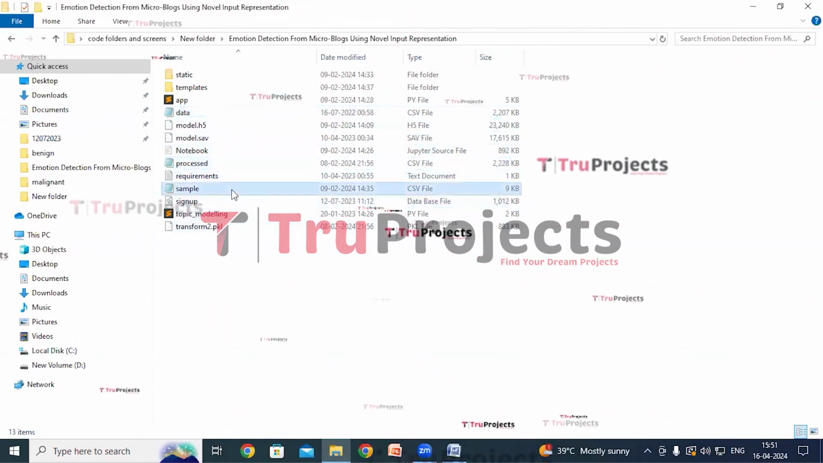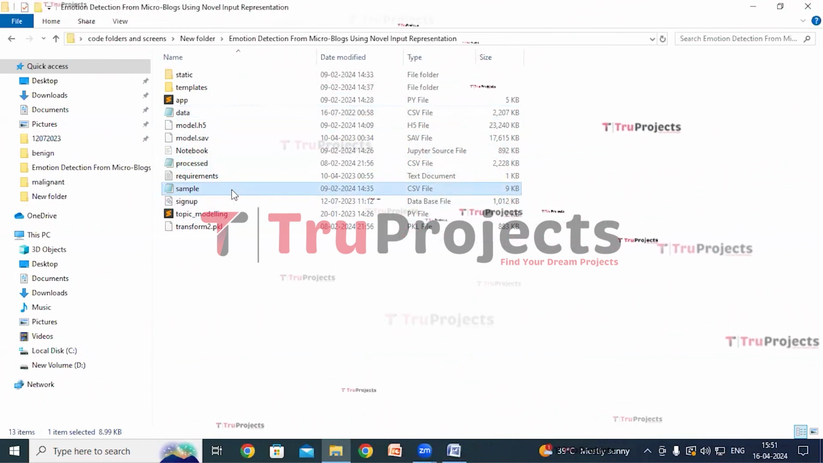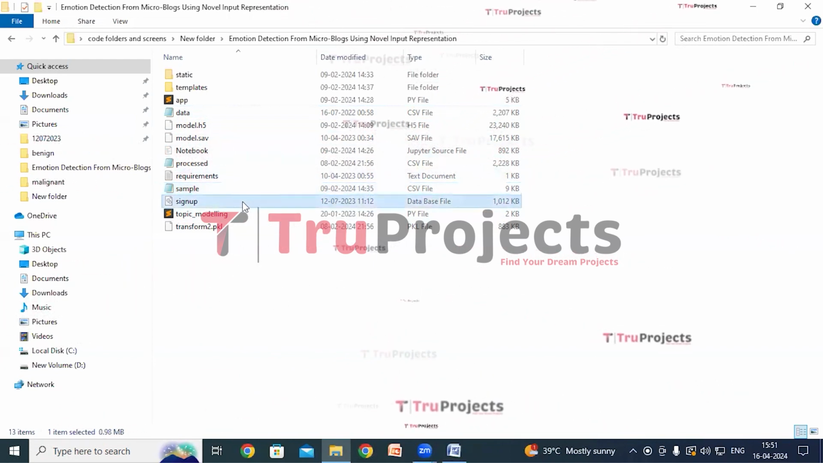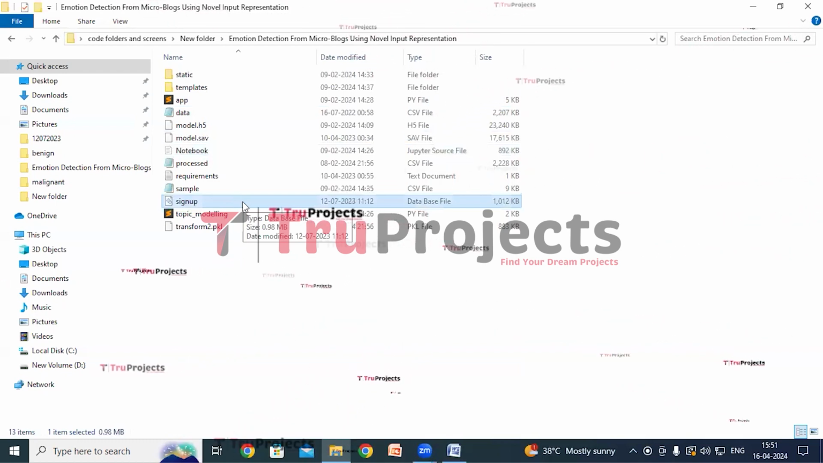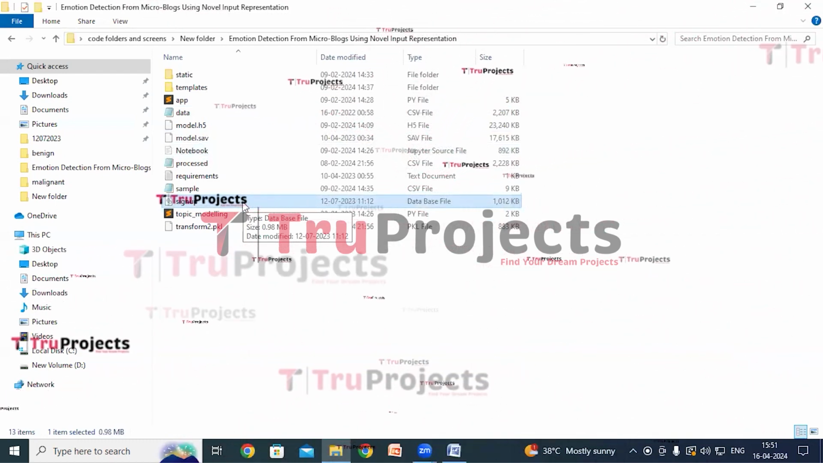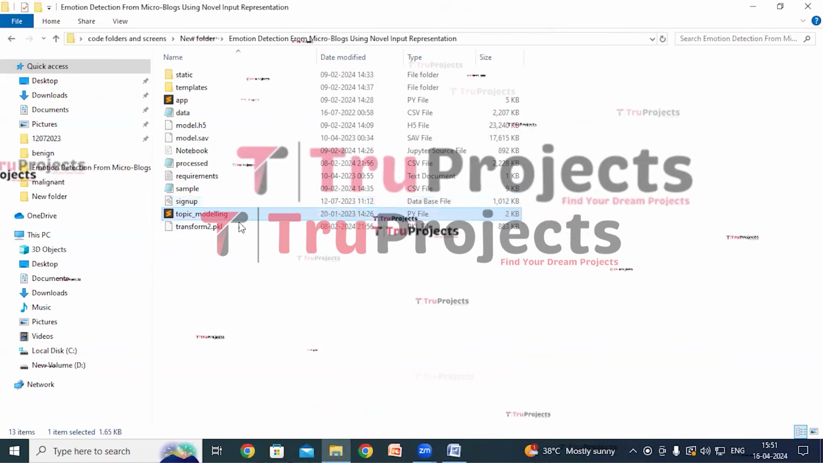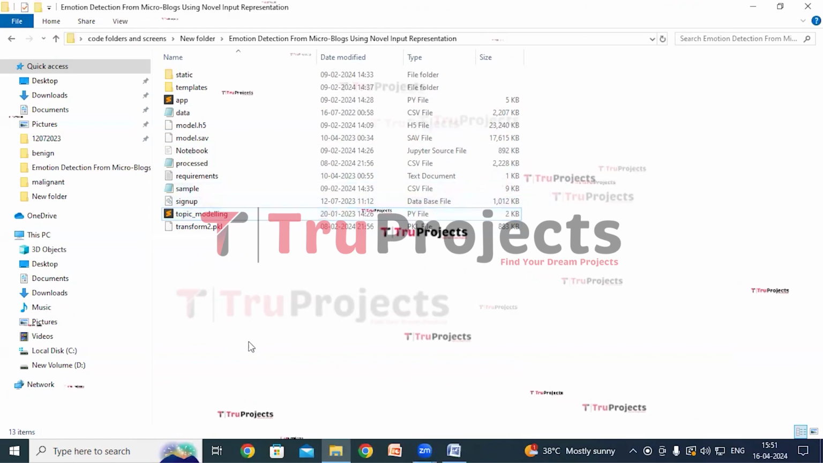This is sample file in which I have test cases on which we will make the predictions, the classifications. This is signup.db file. This file is the database file used to store user information. It stores information like signup details. And this is topic modeling Python main code file for LDA. So this is about the code folder.